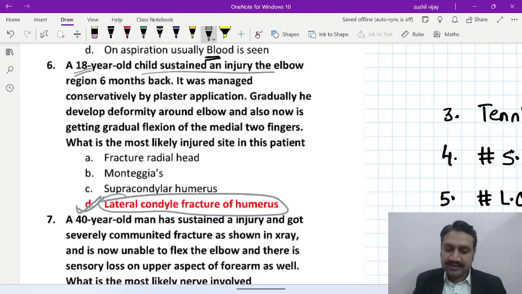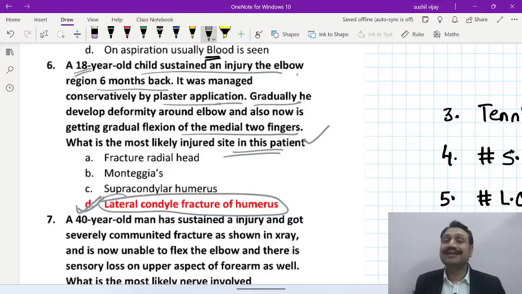So, 18-year-old child sustained an injury to the elbow like kind of 6 months back. It was managed conservatively by plaster application, and gradually they developed deformity around the elbow and now is getting gradual flexion of the medial two fingers. What is the most likely injured site in this patient? Why do you say it is lateral condyle? Please tell me the reason why it is tardy. Yeah, Shruti has answered it very accurately. The tardy ulnar nerve palsy of PLC.